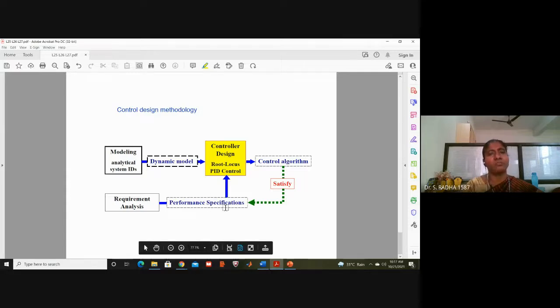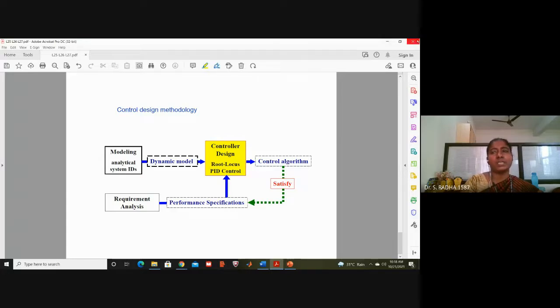Okay, in time domain, in frequency domain, we will check whether the system is giving the required performance. Otherwise, we have to adjust the controllers, adjust the compensators, in order to get the desired output. What to adjust? To make the sensitivity low, disturbance rejection for the system to be high. Okay, like that. To improve the steady state response, to improve the transient response, like that we have to target and we have to improve the performance of the system.